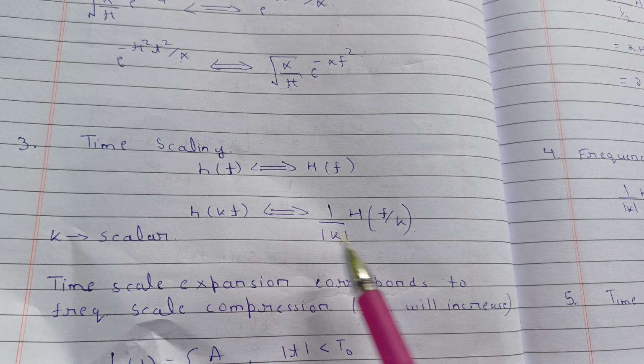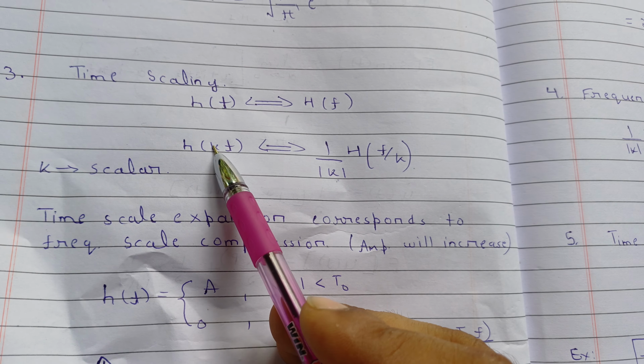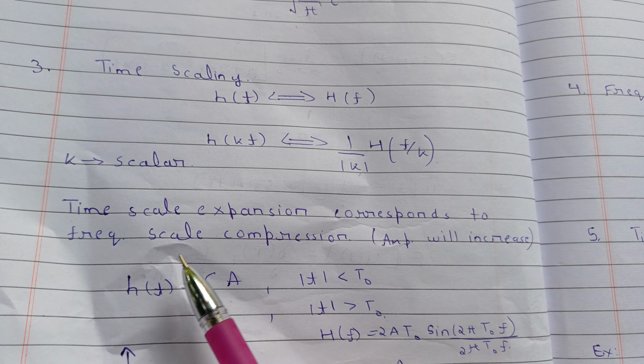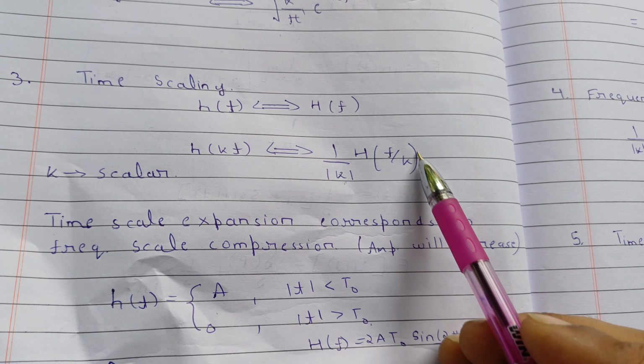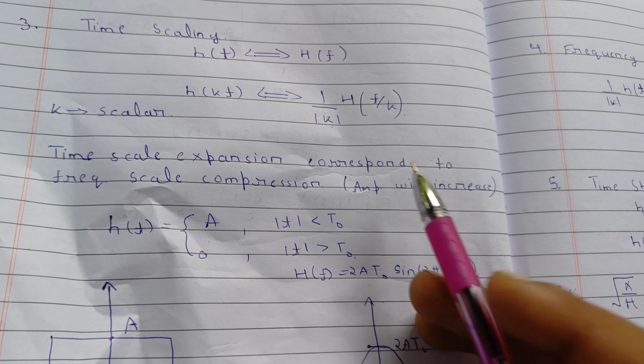Let's see what is the significance of this. k is some scalar, time scale expansion. kt means expansion of the time scale, because it is expanding. It will correspond to frequency scale compression. So the frequency scale will compress, you see f by k, and the amplitude will increase. So let's see what this means.